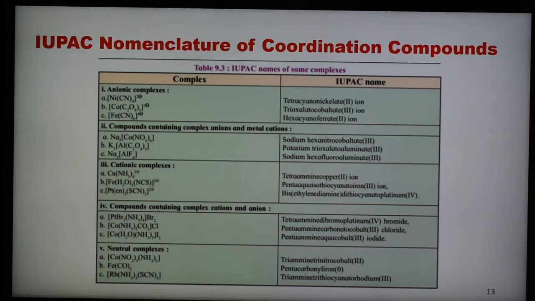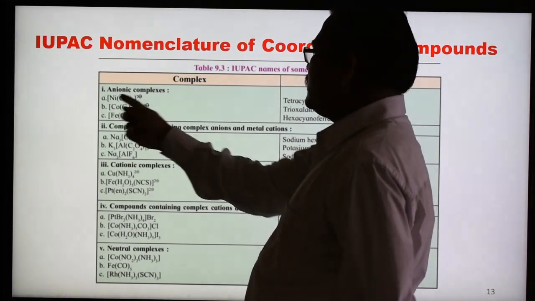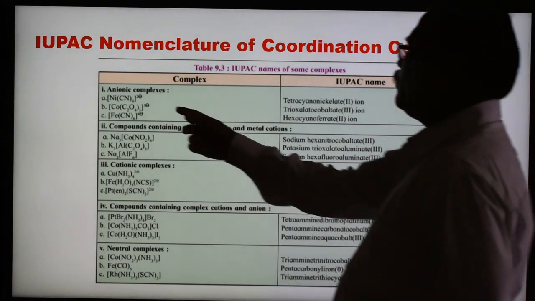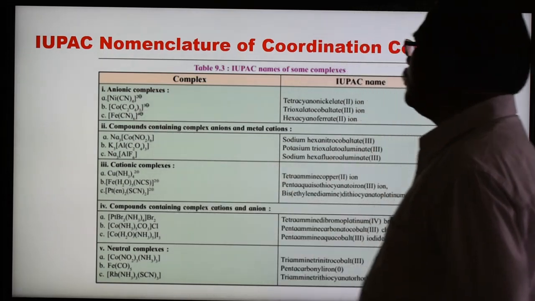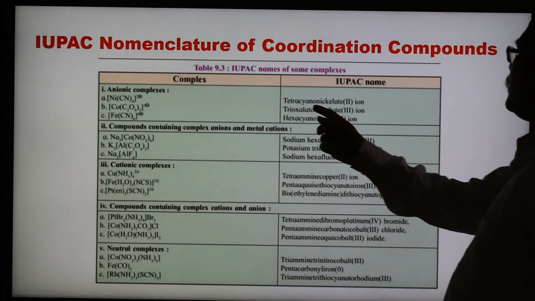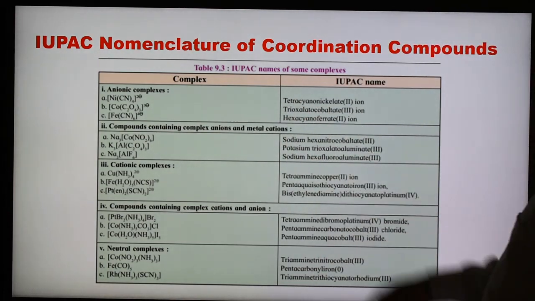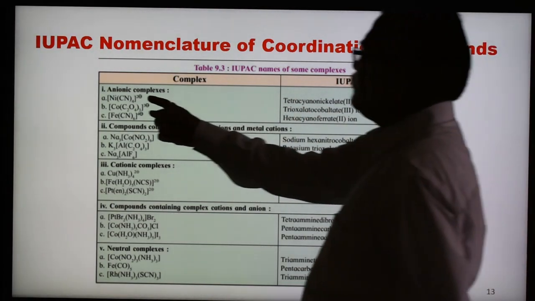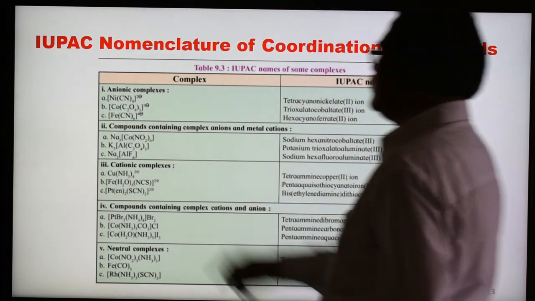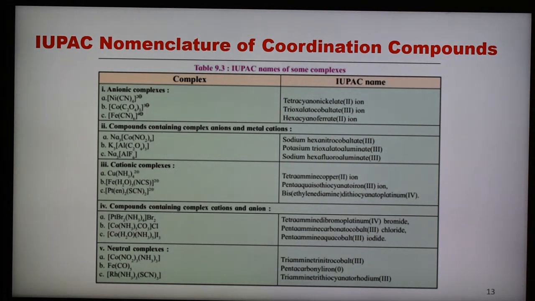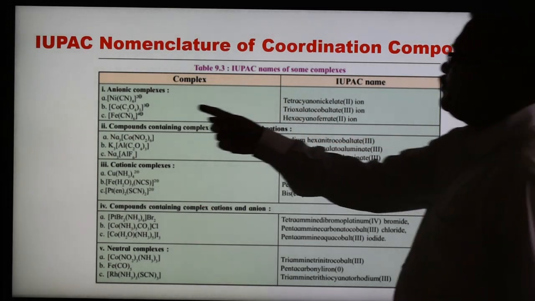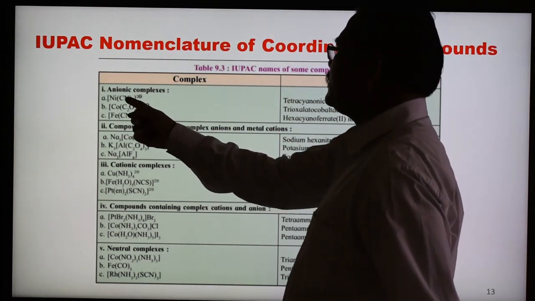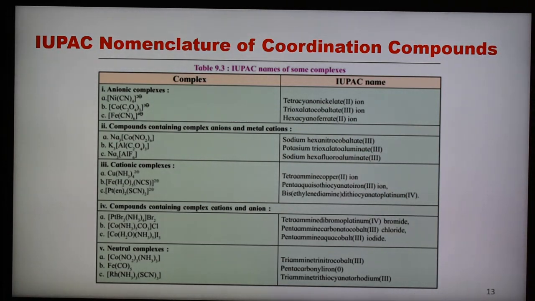Now here is the table which is given, and we have to use all the rules given by IUPAC to write the name of the complex. For example, here are some examples of anionic complexes. So what is the formula? Ni(CN)4 2 minus. In this case we have to write tetracyanonickelate, because this is the negative ion and nickel is a part of this negative complex. Therefore nickel is now converted to nickelate. So write the name in this way: tetra, 4 number is here, tetracyanonickelate(II) ion. So the oxidation state of nickel is 2.